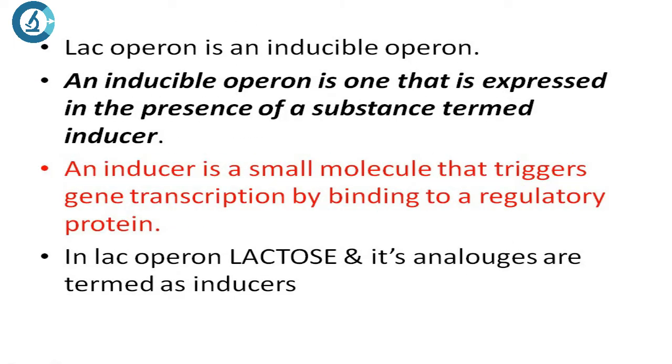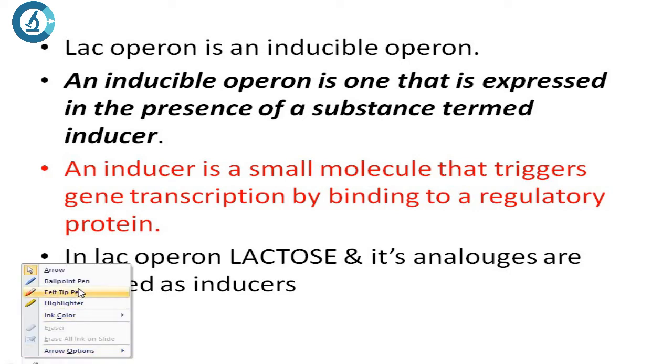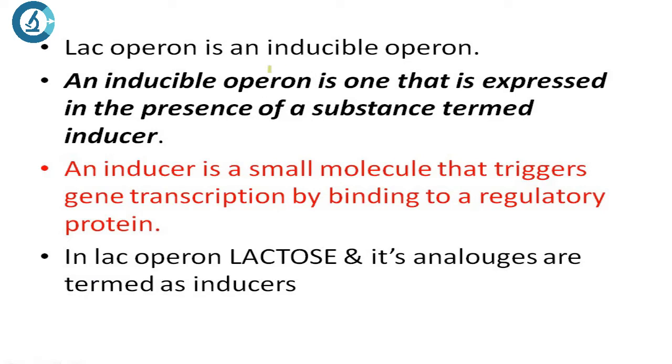Okay. So LAC operon is an inducible operon. So what do you understand by inducible operon? An inducible operon is a very simple concept. It is induced, or it is on, in the presence of a particular inducer. So an inducible operon is one that is expressed in the presence of a substance termed an inducer. Now let's understand what this inducer is.